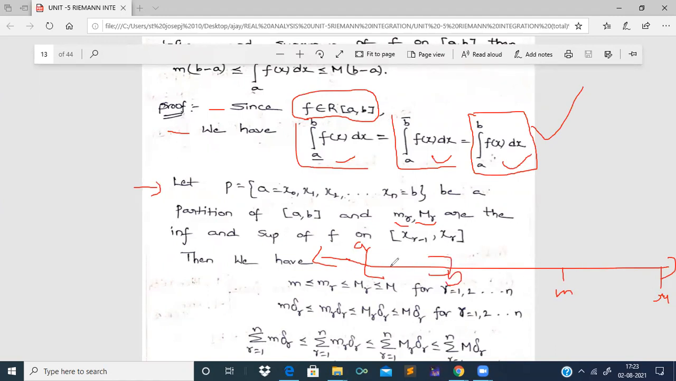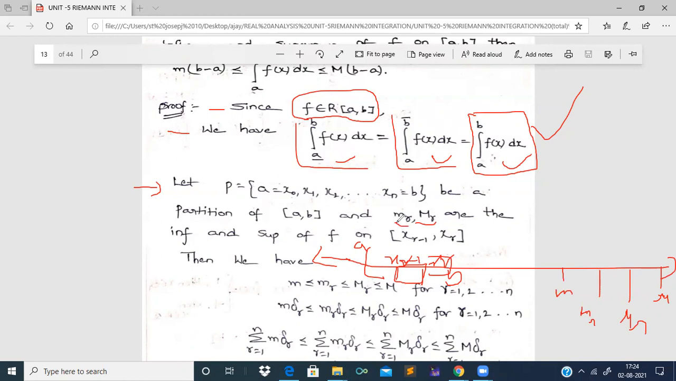So again, we have taken the partition points x(r minus 1) and xr. For this interval, that is [x(r minus 1), xr], the rth segment, that is the rth subinterval, we assume that small mr is the infimum and capital Mr is the supremum of f of x in the rth segment Ir.